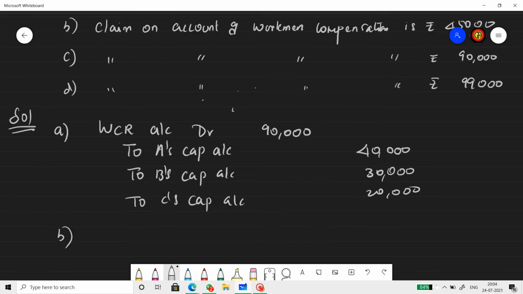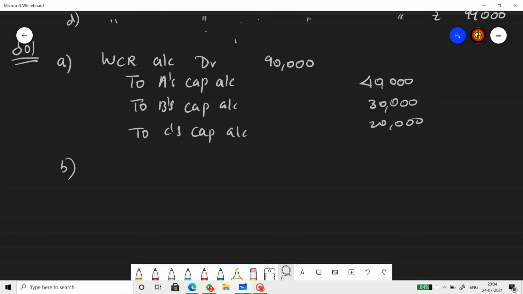Second case, where the claim amount is 45,000. Reserve is 90, claim is 45. So to the extent where there is claim, that amount will be transferred to provision for WCC account. WCR account debtor 90,000.